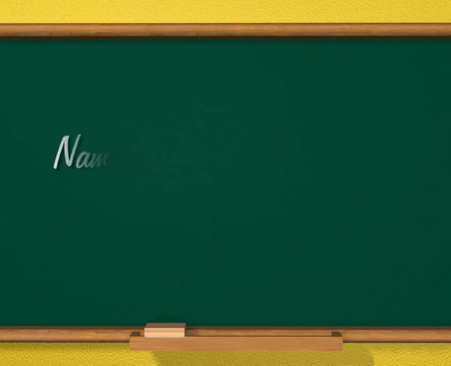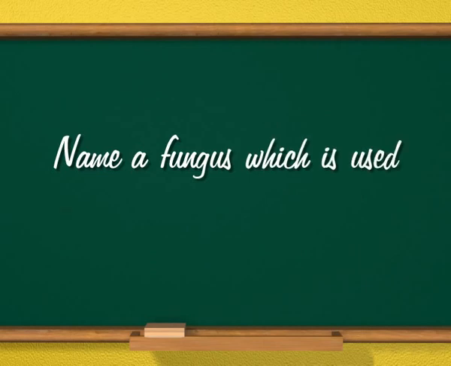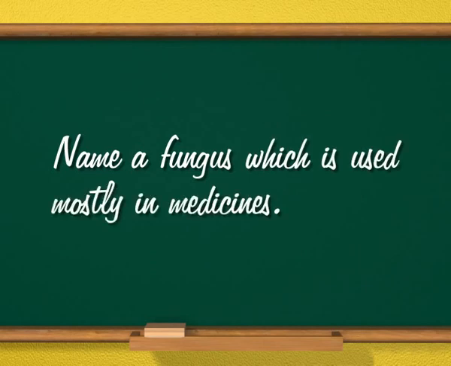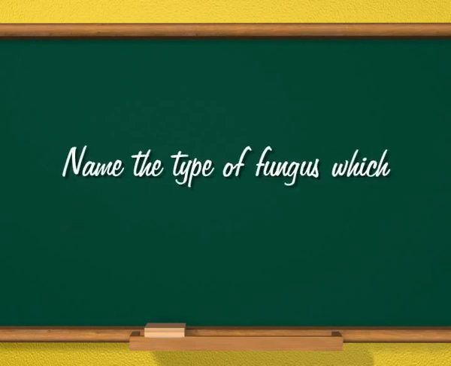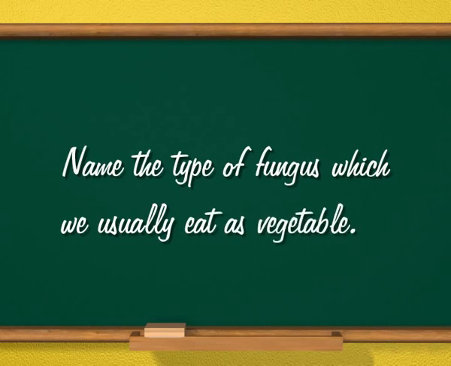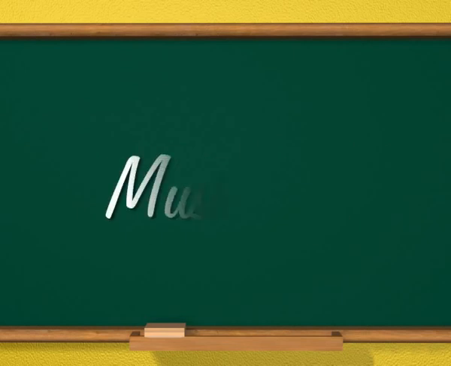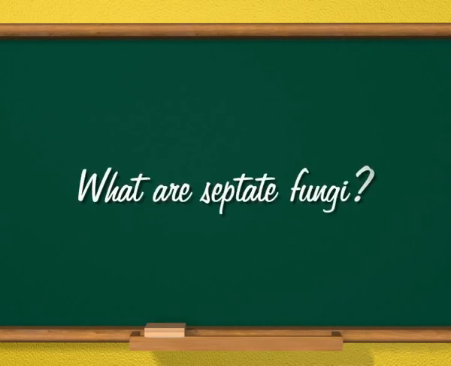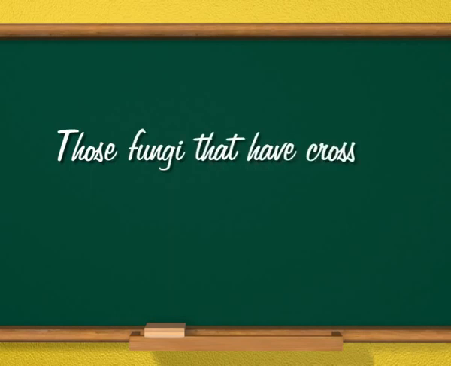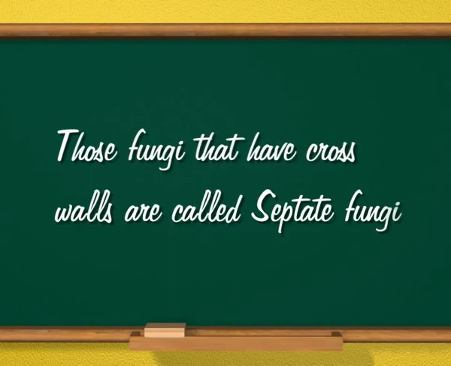Question. Name a fungus which is used mostly in medicines. The answer is penicillin. Question. Name the type of fungus which we usually eat as vegetable. The answer is mushroom. Question. What are septate fungi? The answer is those fungi that have cross walls are called septate fungi.